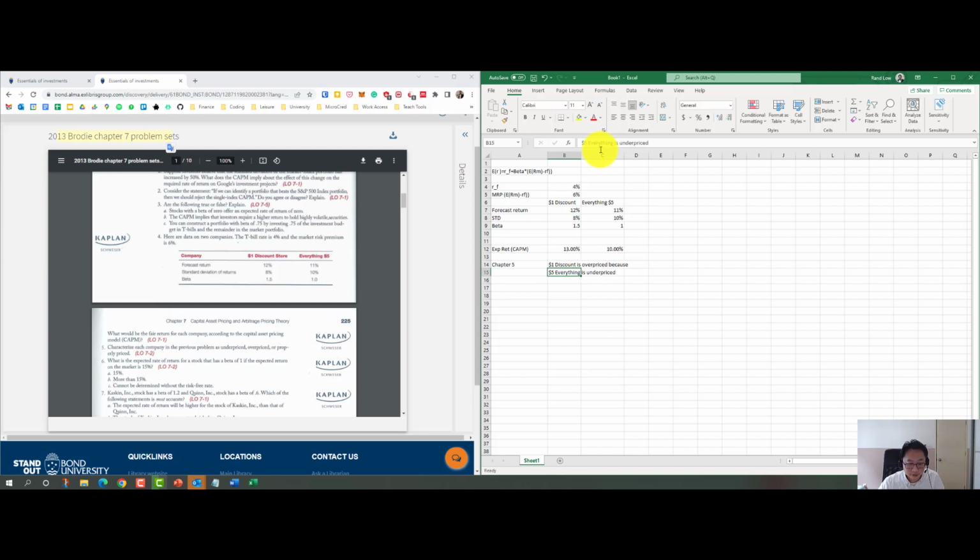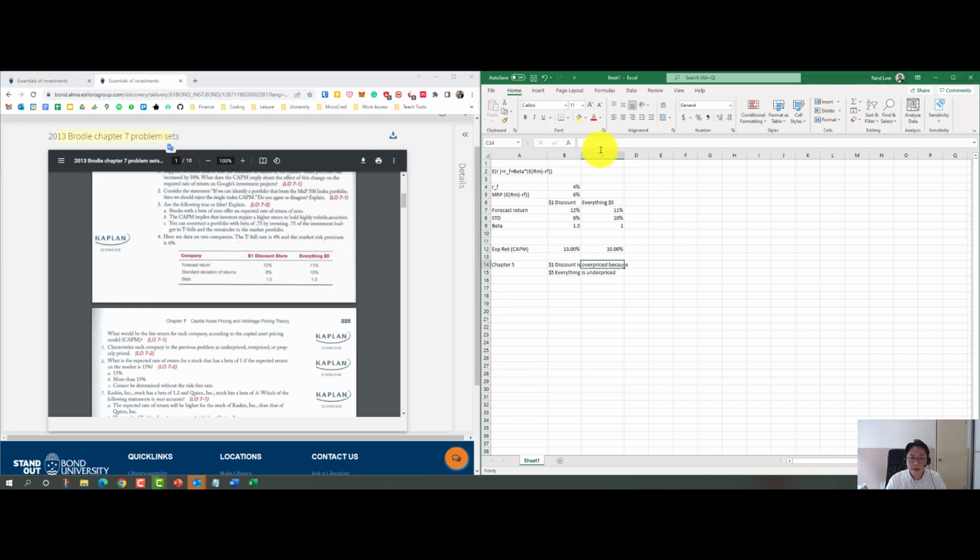The dollar discount store should be giving us 13% according to the CAPM, and the forecasted return is 12%. Ultimately it's overpriced because the CAPM tells us you're getting 13%, but the forecasted return is 12, right? Because it's less, it's going to be overpriced. For the everything $5 store, it's underpriced because the CAPM tells us it should be giving us 10%, but it's forecasted to be 11%.